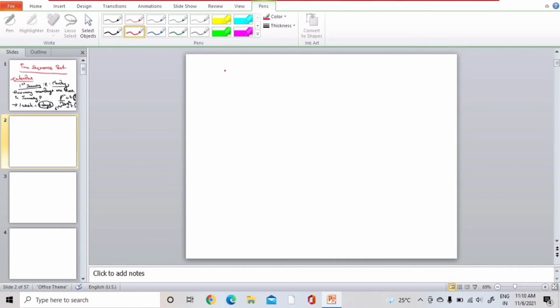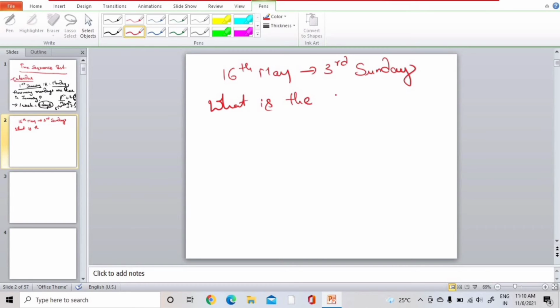For example, assume that 16th May is third Sunday. We need to find what is the day of 1st May. Okay, now we will try to solve this problem.